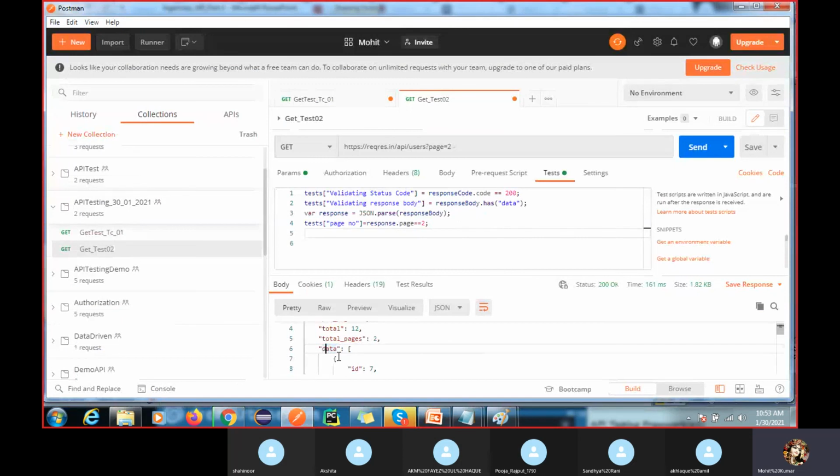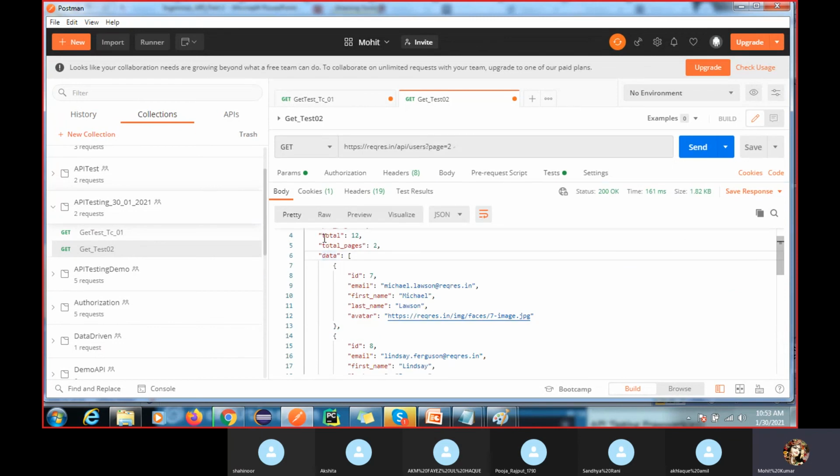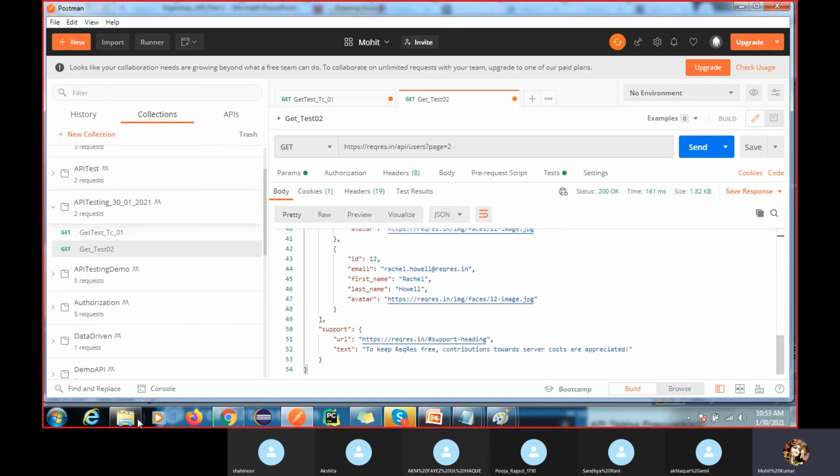So if you want to validate some attribute name, this JSON is working on the key-value pair. You can see this is the key and this is the value. I already showed you how it's returning the value.